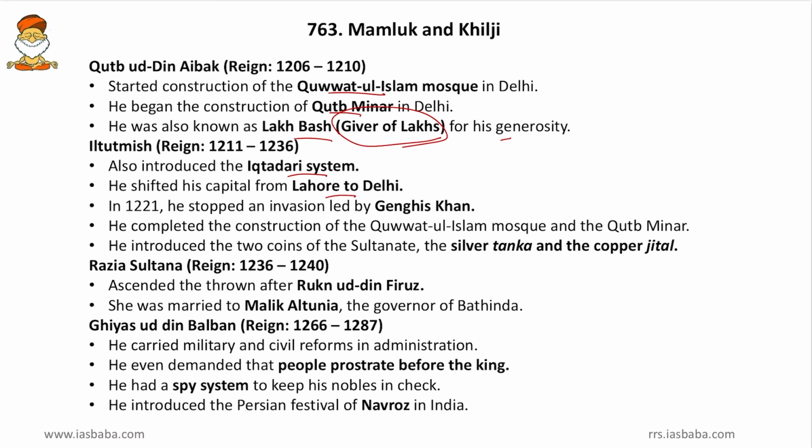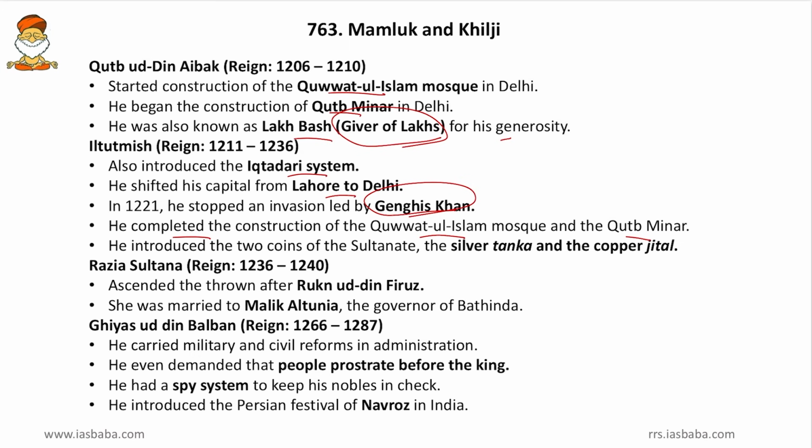Then in 1221, he stopped an invasion by Chengiz Khan. So Chengiz Khan attacked India during Iltutmish's rule. So that fact is worth remembering. Then he completed the construction of Quwwatul Islam Mosque and the Qutub Minar. So Iltutmish completed, and Qutbuddin Aibak started these two.